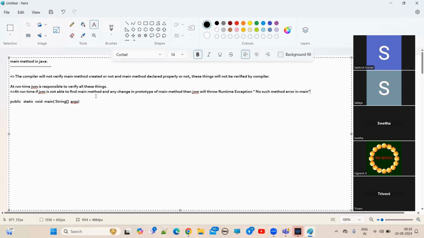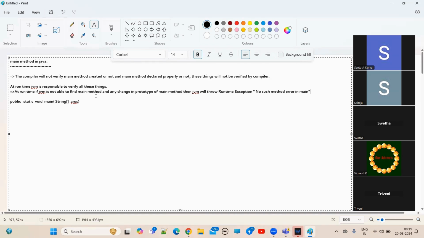But the JVM will throw this error until Java 1.6, guys. Understand? From Java 1.7 onwards, the JVM will throw a more detailed error message. We will see that, don't worry. Until Java 1.6, we will receive NoSuchMethodError: main. This is the runtime exception message thrown by the JVM.